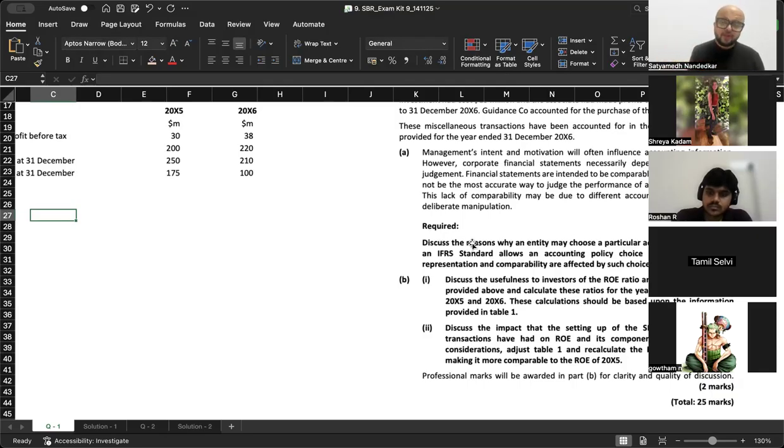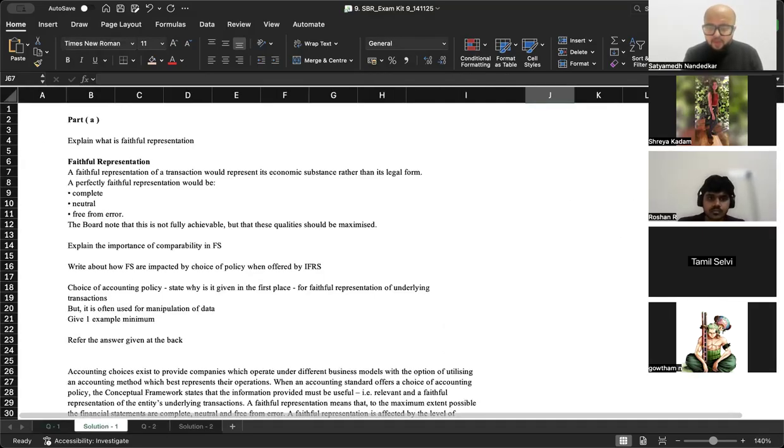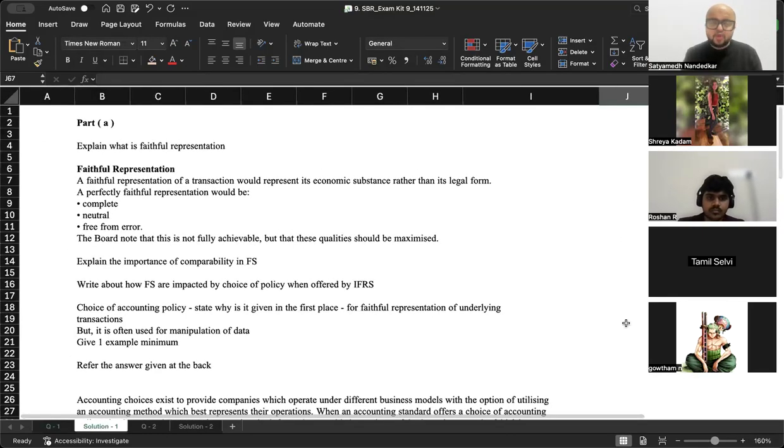When you are going for the fair value model, if you use the historical cost model, the balances in the balance sheet will not reflect the economic reality of transactions. Correct. So, first of all, the reason behind choosing an accounting policy and going for one model and not the other is basically the idea of faithful representation.